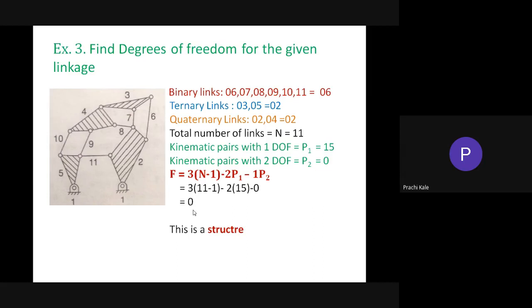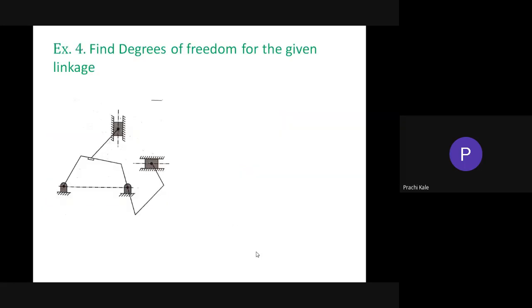Now, which kind of example do you expect in the GATE exam? They just give you such a linkage and ask you to identify whether it is a structure, superstructure or mechanism. In that case, you need to find the number of degrees of freedom, and depending upon the answer of F, you will identify whether it's a structure, a mechanism, or a superstructure. Is this clear?